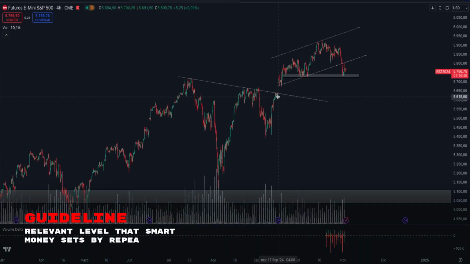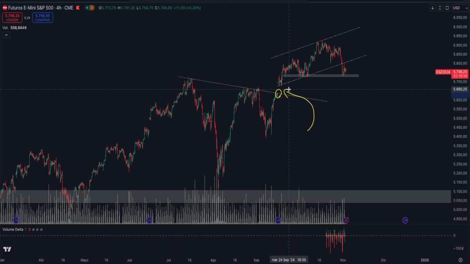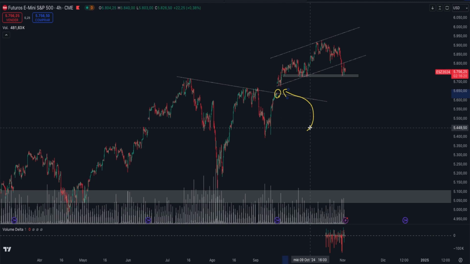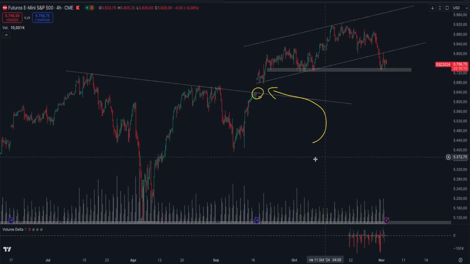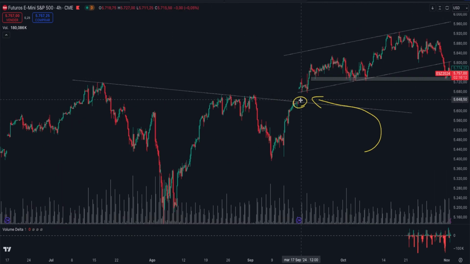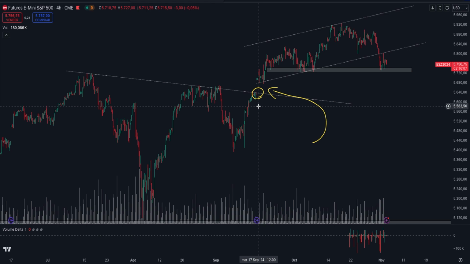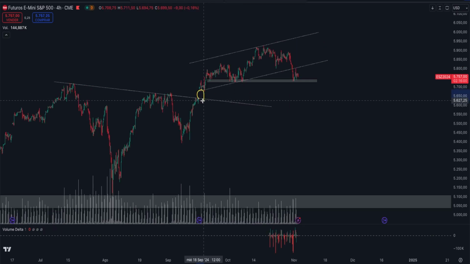To start, here we have a trend line that was broken with a gap on September 17th. Notice how, when there's a lot of urgency or implicit aggression in the movement, they're so eager that the orders that don't happen during trading hours accumulate massively, resulting in a big gap at Monday's opening after the previous Friday, creating what's known as a breakaway gap. This gap breaks the structure. The price is unable to go back and test the trend line before continuing its upward momentum. Therefore, there's strength in the market, as there was never any real intention to close the gap.